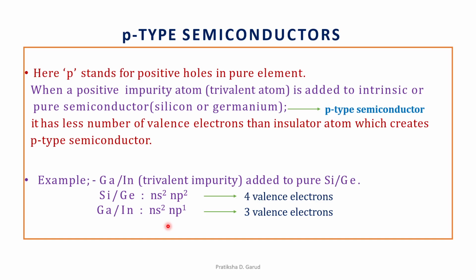So the 3 valence electrons of the impurity form bonds with the pure silicon or germanium, whereas one electron is missing. That means there is one positive hole, and as the positive hole migrates, it leads to conductivity, right?